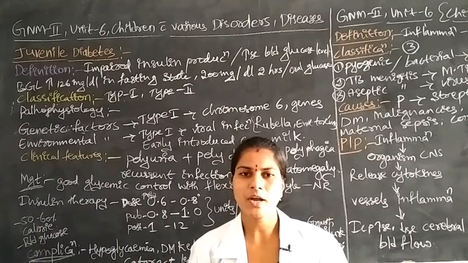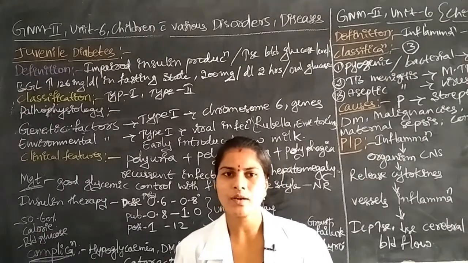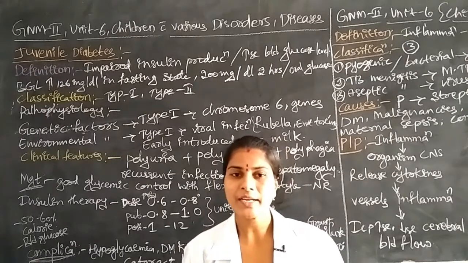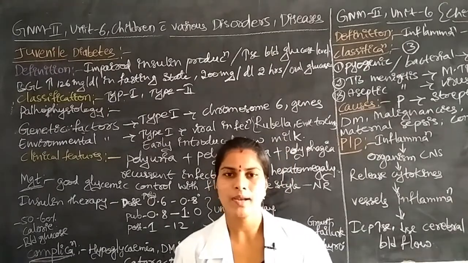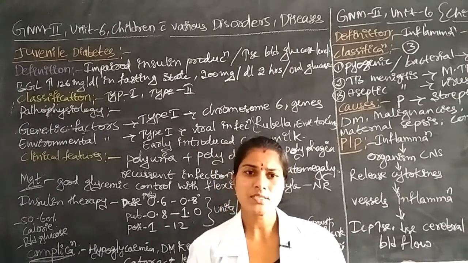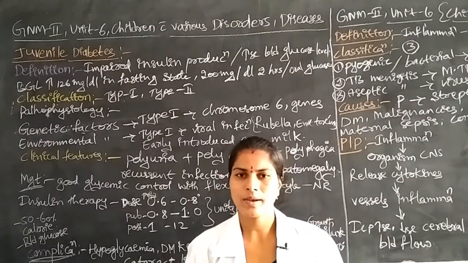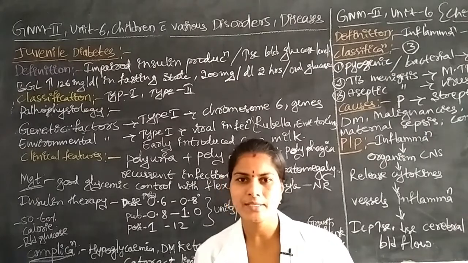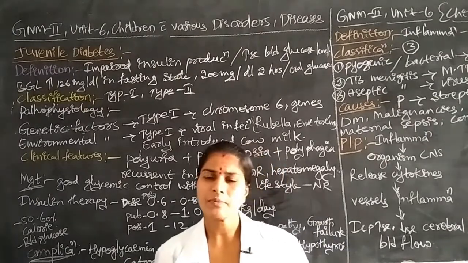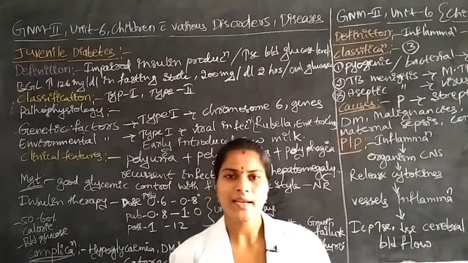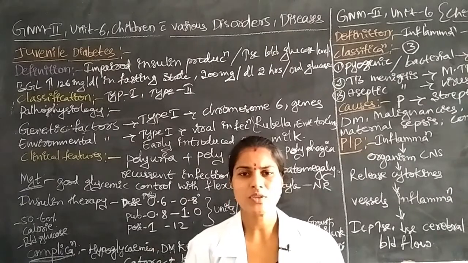In this stage we have to protect the children, and for fulfilling their appetite we have to introduce some cow milk. Due to these reasons also, the children may be affected by juvenile diabetes. Next, why do we have to introduce cow milk in early stages?